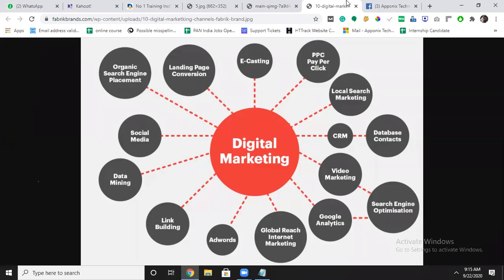Previously, in traditional marketing, it was completely dependent on pamphlets, ads in the paper, and ads in TV channels and radio channels. That is completely traditional marketing. That is the olden days. Now in 2020, everything has moved to digital marketing, because the audience is also switching from traditional marketing to digital marketing because of a lot of reasons.